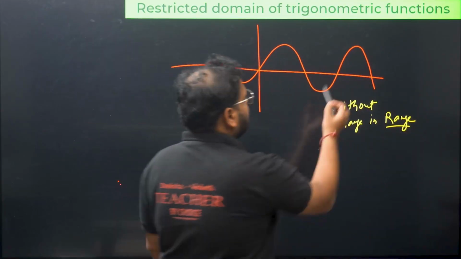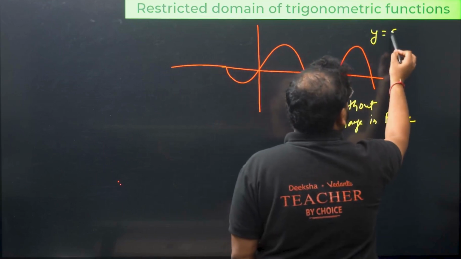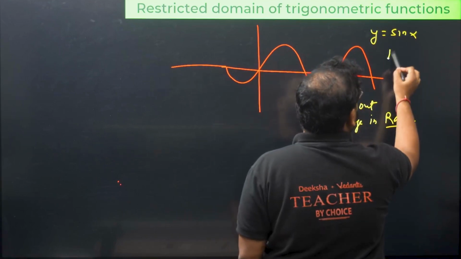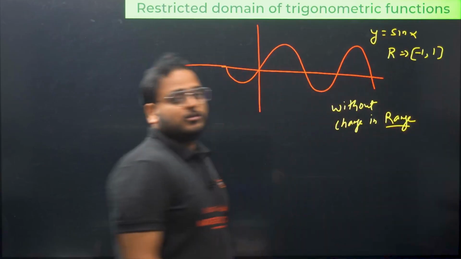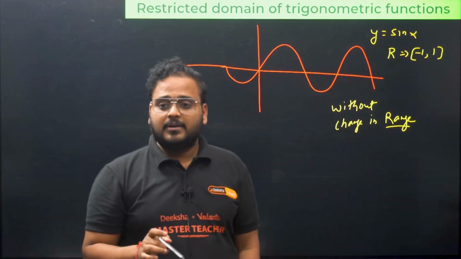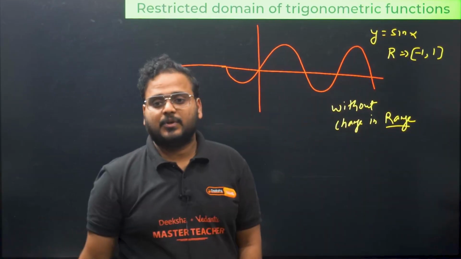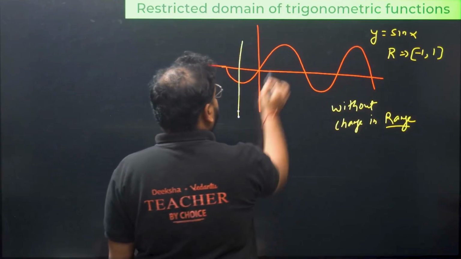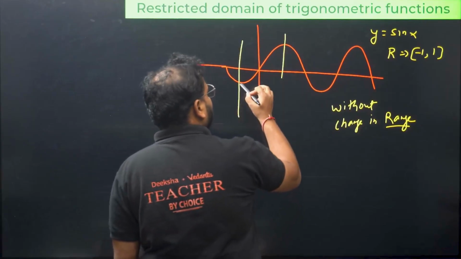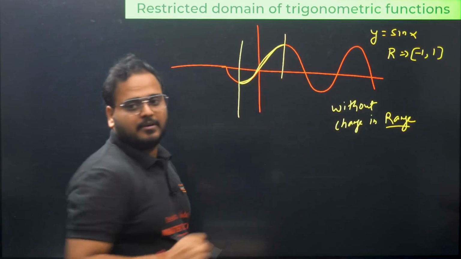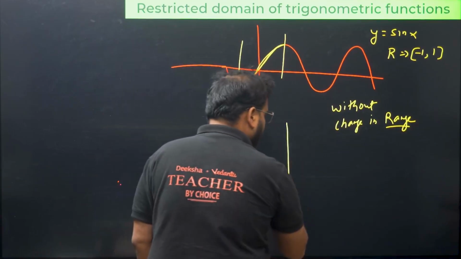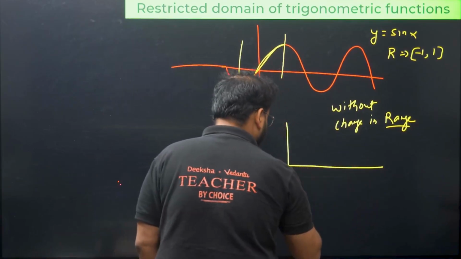What's the range in y equal to sin x? The range value is given by -1 to 1, both closed. So the domain will be in such a way that the range remains the same. So of course we can see over here, this will be your final curve, which will be invertible in nature.